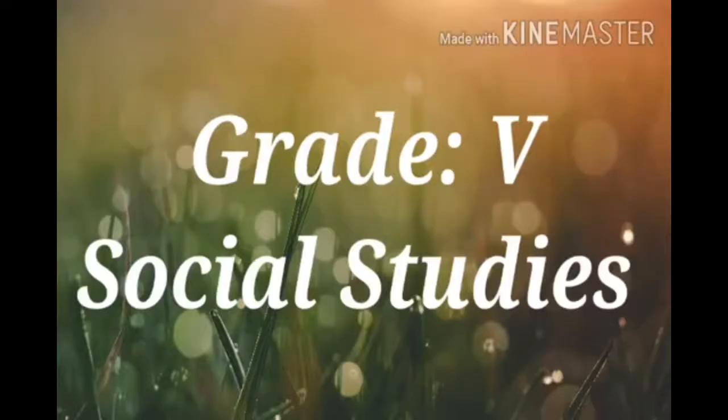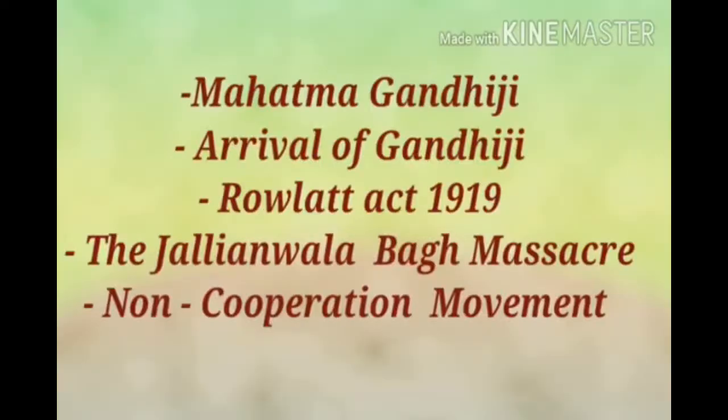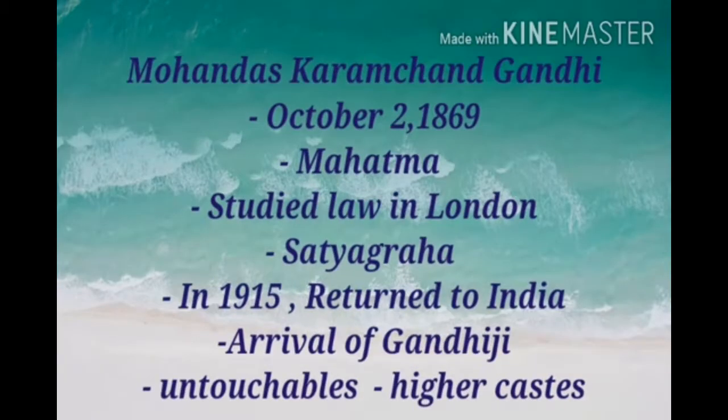Good morning, children. Today we are going to see the remaining topics of Chapter 17, Gandhiji Leads the Nation. Children, in the last class, we discussed the topics Mahatma Gandhiji, the arrival of Gandhiji, the Rowlatt Act 1919, the Jallianwala Bagh Massacre and the Non-Cooperation Movement. Okay, children. Now, I am going to give a quick revision of these topics.